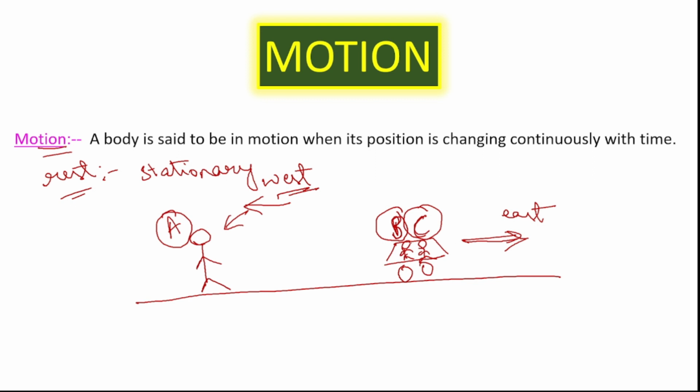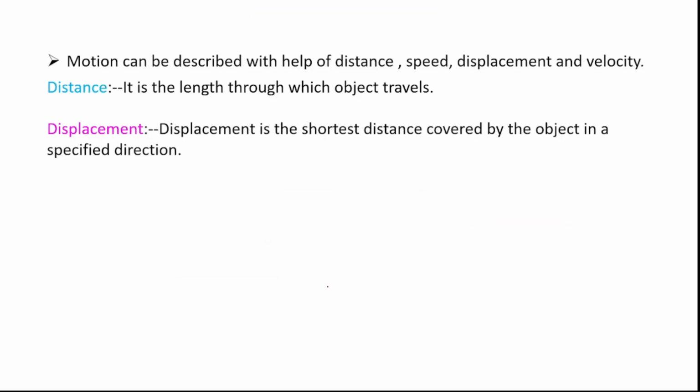But when we are sitting inside and we are observing them, we are assuming that they are in motion and they are moving backwards. Okay, so this is what is happening here. So by this we can conclude that the motion of an object or a body is described with respect to the point of view of an observer. Next, motion can be described with the help of a few terms like distance, speed, displacement, velocity, average speed, acceleration, etc.